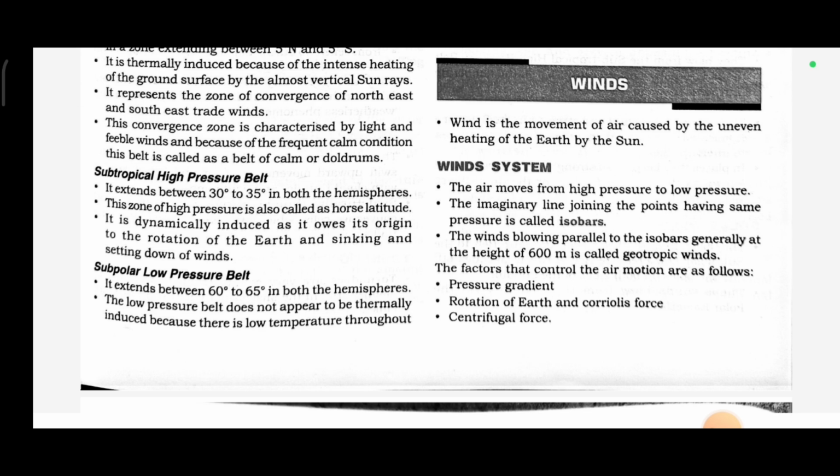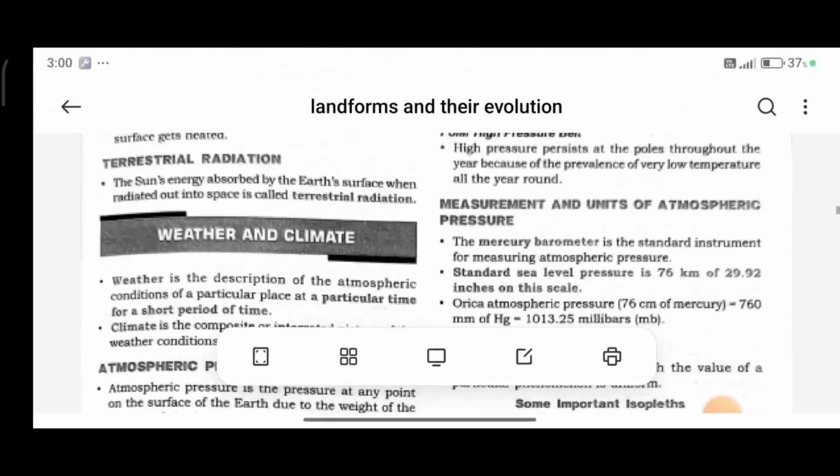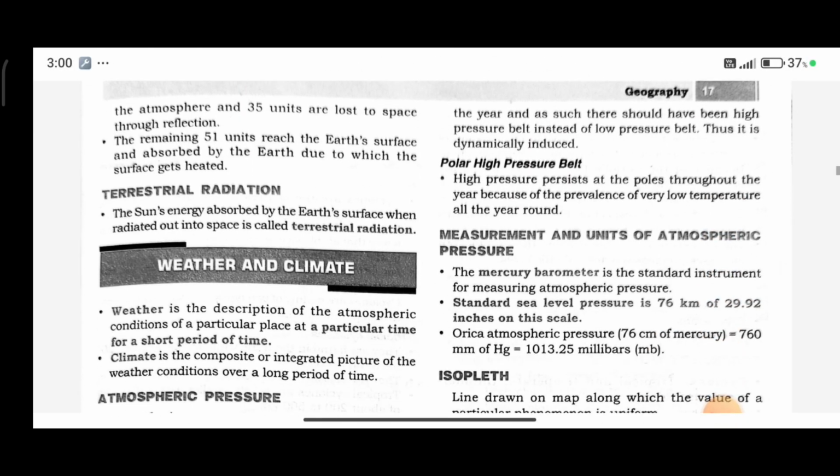Subpolar low pressure belt. It extends between 60 and 65 degrees in both hemispheres. The low pressure belt does not appear to be thermally induced, because there is low temperature throughout the year and as such there should have been a high pressure belt instead of a low pressure belt. Thus it is dynamically induced. Polar high pressure belt. High pressure persists at the poles throughout the year because of very low temperature all the year round.